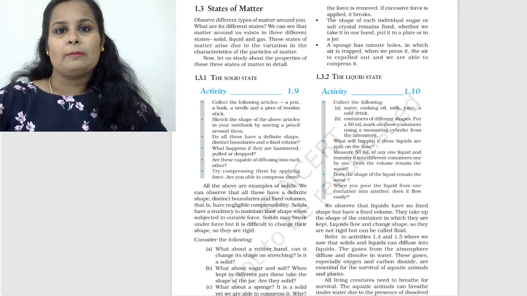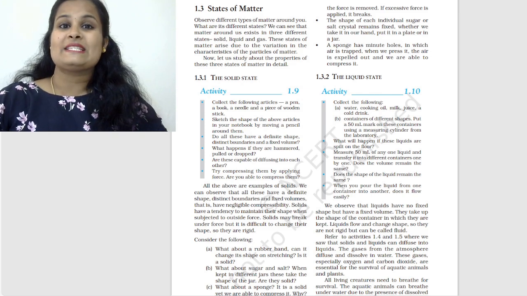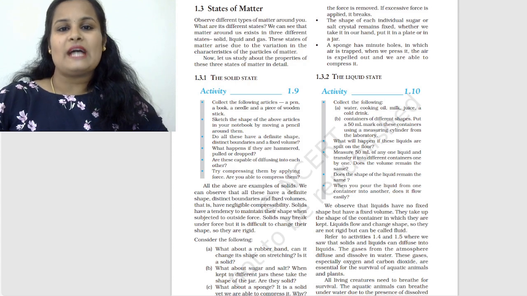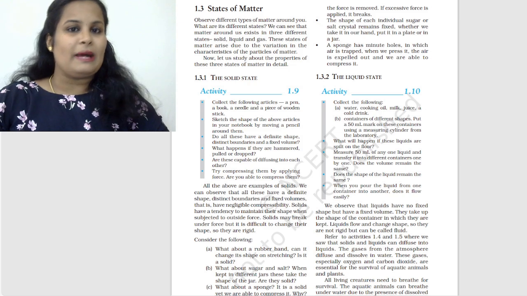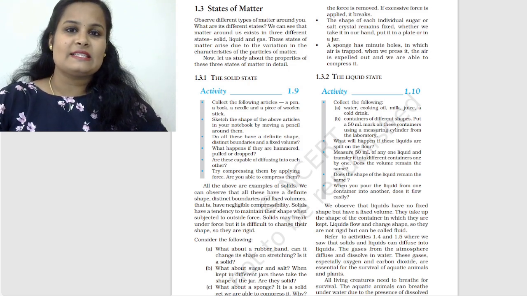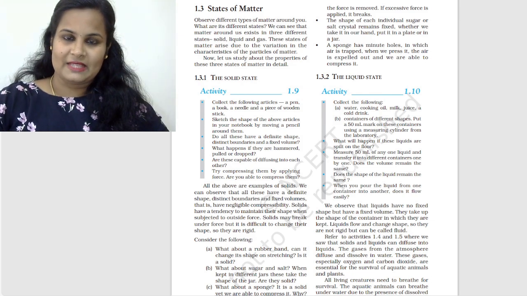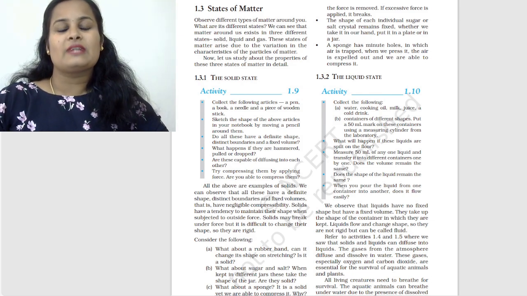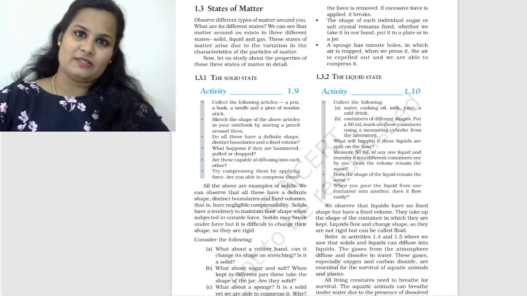Then we learned that matter is made up of very tiny particles, which are called atoms. Those atoms constitute the basic fundamental units of all matter. Atoms are extremely small, their size is beyond our imagination. Then we understood the characteristics of particles of matter.